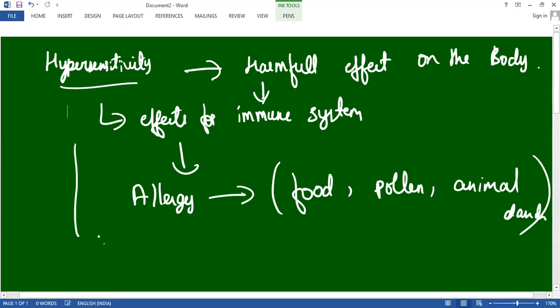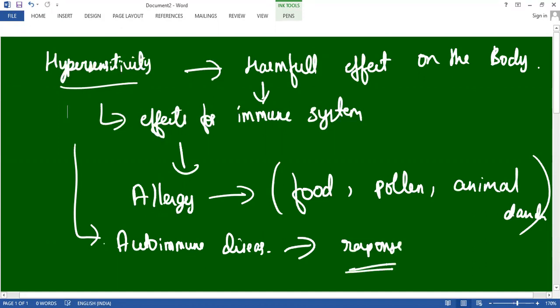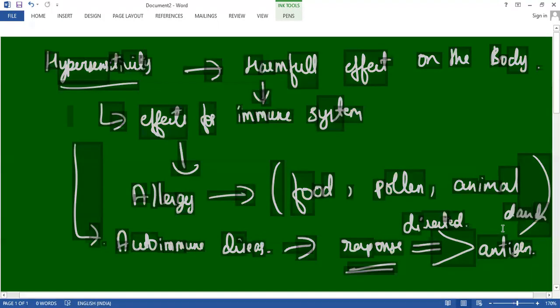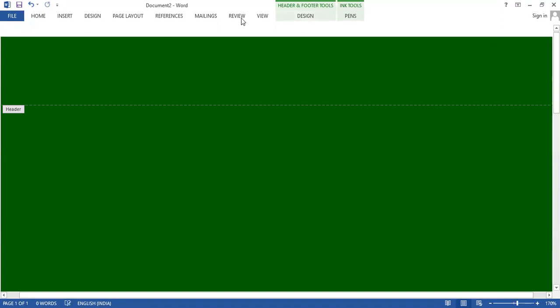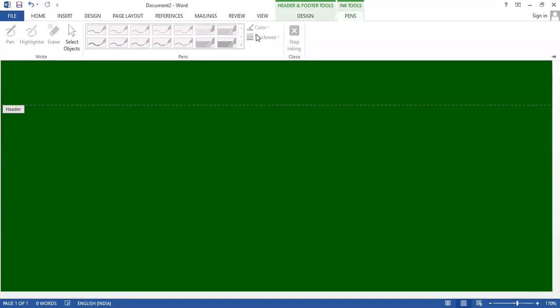And there is also autoimmune disease. This is an abnormal immunological response directed against an antigen that is actually part of the body itself. So antigen is nothing but